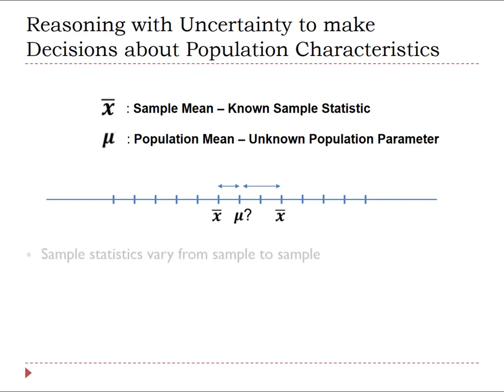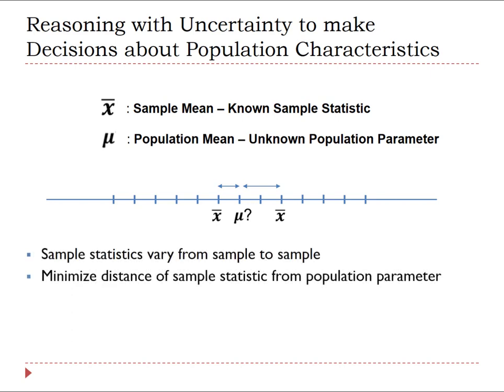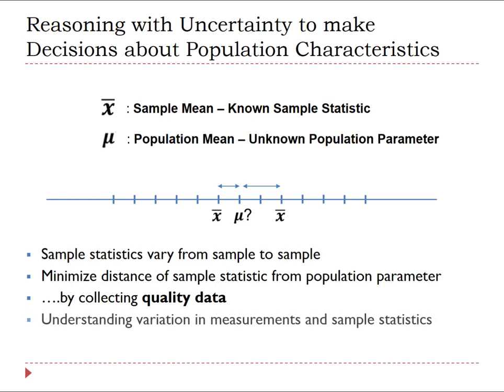Sample statistics vary from sample to sample. Our aim is to try to minimize the distance of our sample statistic, for example, the sample mean cholesterol level for patients on Crestor, from the unknown population parameter, the population mean cholesterol, if everyone in the population with high cholesterol were put on Crestor. Understanding variation in individual measurements and in sample statistics are core foundational concepts at the heart of statistical thinking. In our next tutorial, we'll begin to learn how to reason with the variation in individual measurements.